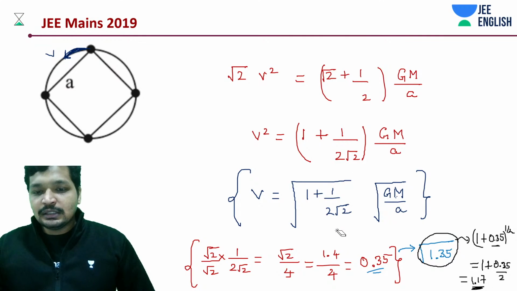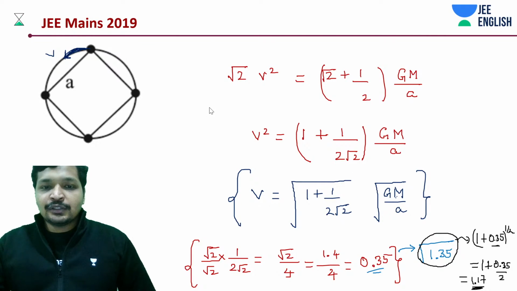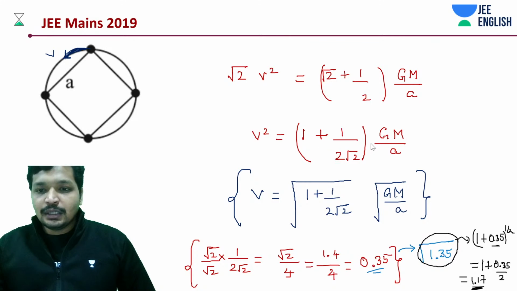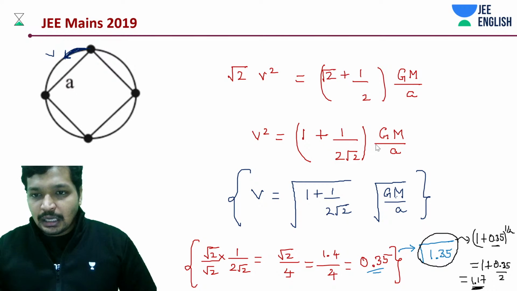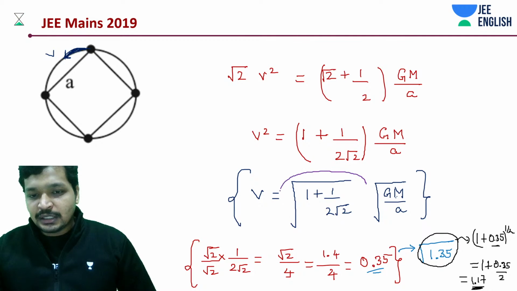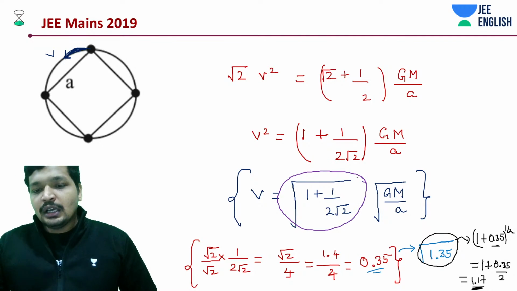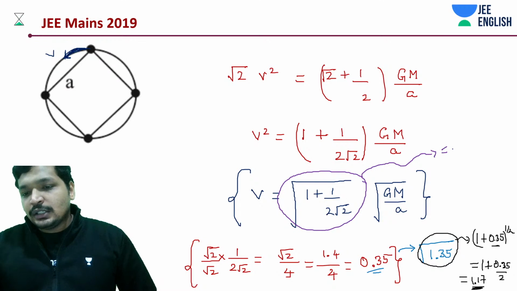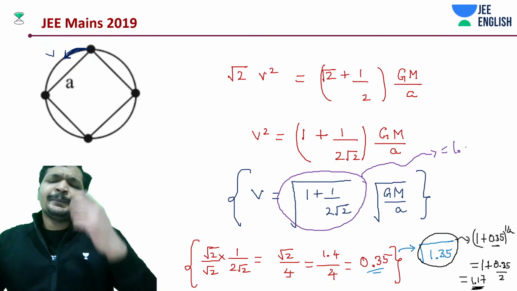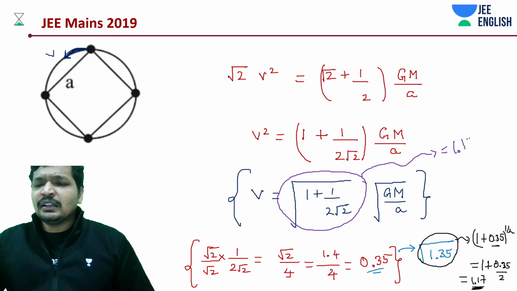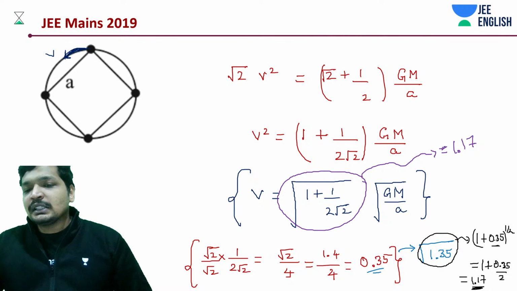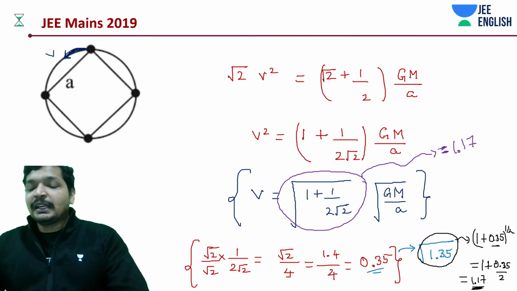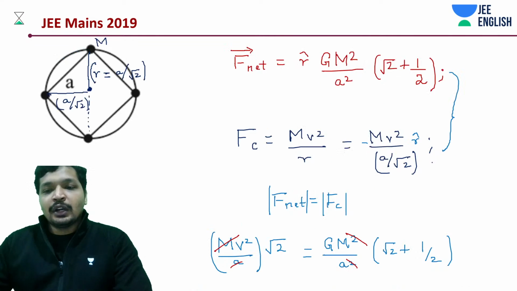Let me erase this. Focus on this. It should be approximately how much? Let me just round off this. Should be how much? 1.17 something 5 and odd. Maybe it is less than this, maybe it is more than this, but definitely not something like 1.21.